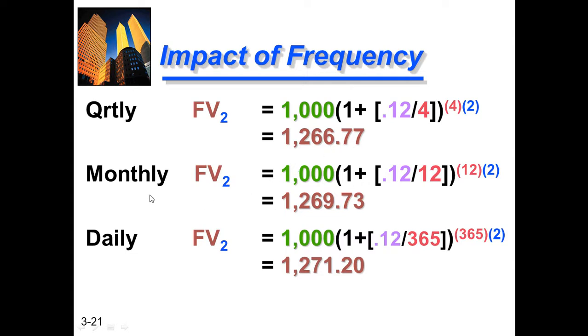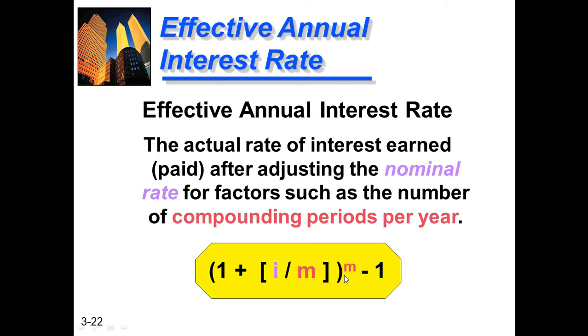It becomes 1266.77. If the investor wants to get interest on a monthly basis, every month, it means I is divided by 12 and n is multiplied by 12. It becomes 1269.73. If the investor wants to get interest on a daily basis, every day, it means I is divided by 365 days and 2 is multiplied by 365. It will become 1271.20. Clear?